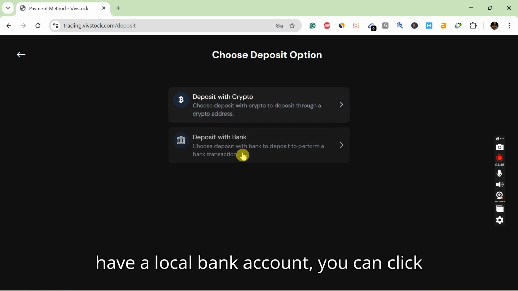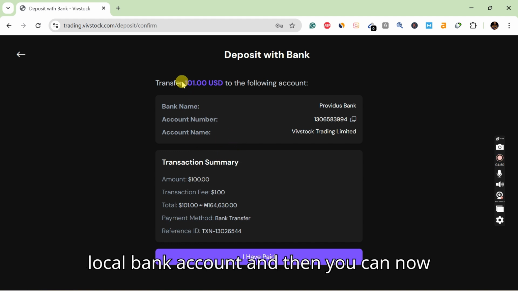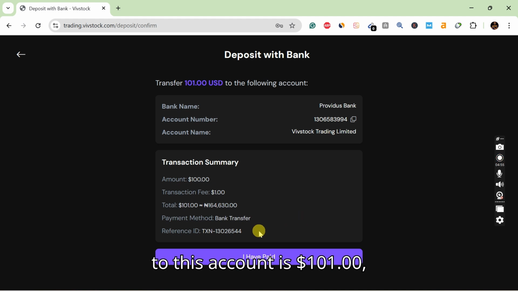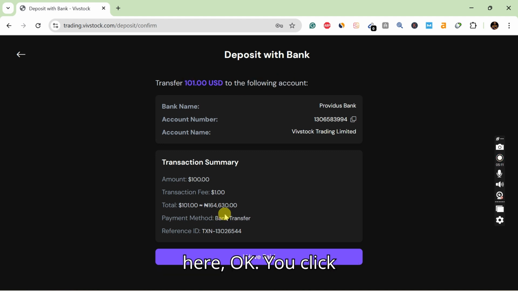If you have a local bank account, you can click on local bank account. I always love depositing with local bank account, and then you can now send. So the money you're going to transfer to this account is $101, which is equivalent to 164,630 naira. The $1 fee is what is here, right here. Okay.